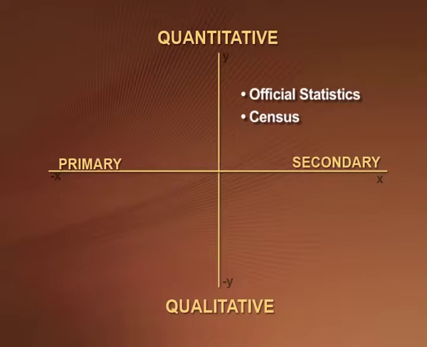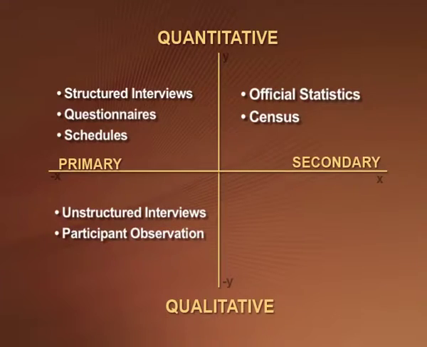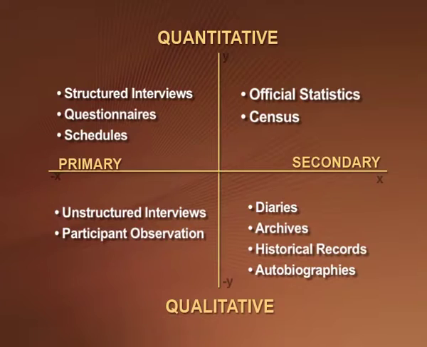If we talk about quantitative data that is primary in nature, which is now y and x dash, structured interviews, questionnaires and schedules help us to collect this type of data. If we talk about primary and qualitative data, then we have unstructured interviews and participant observation as methods of data collection. And finally, if we talk of qualitative and secondary data, it exists in the form of diaries, archives, historical records and autobiographies.